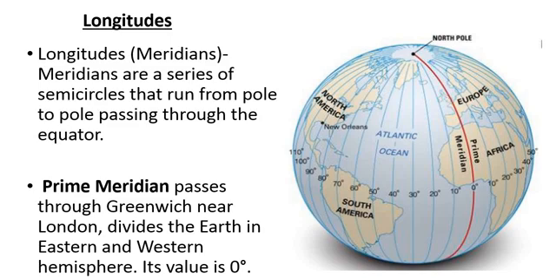The prime meridian divides the earth into eastern and western hemispheres. This side is east and this side is west. So this is the eastern hemisphere and this side is the western hemisphere. The value of the prime meridian is 0 degree. This is the 0 degree.